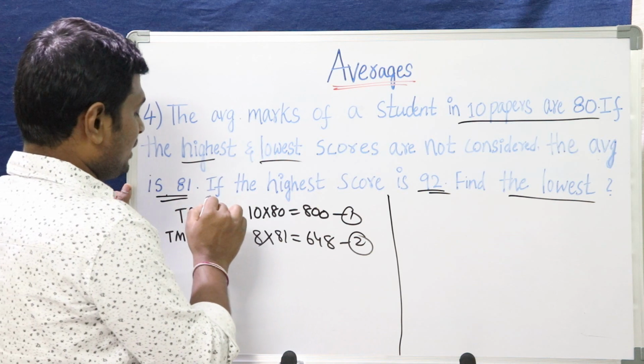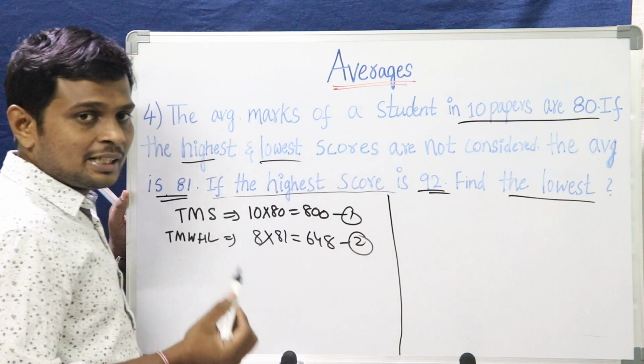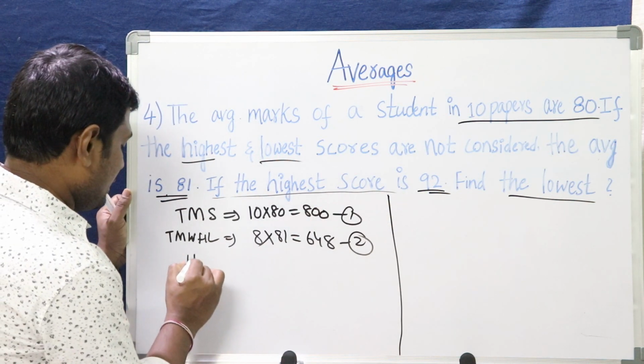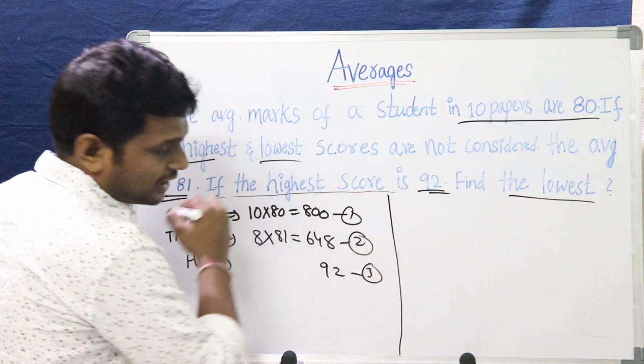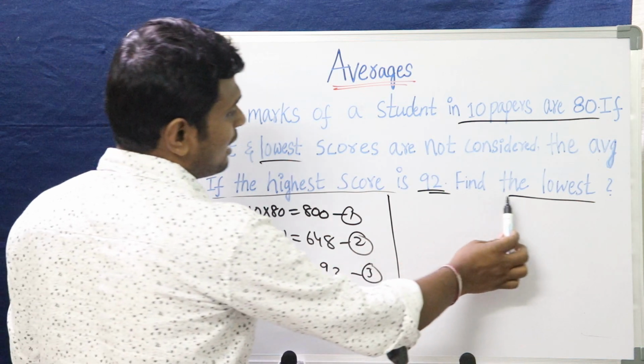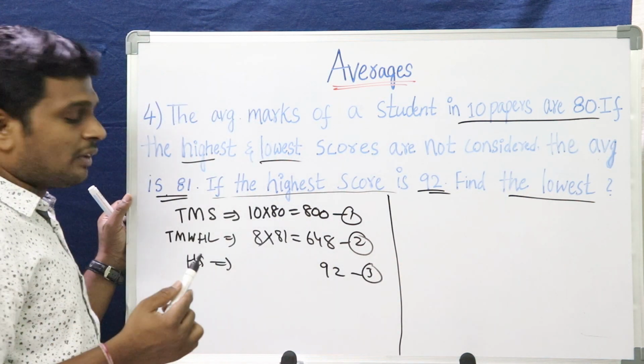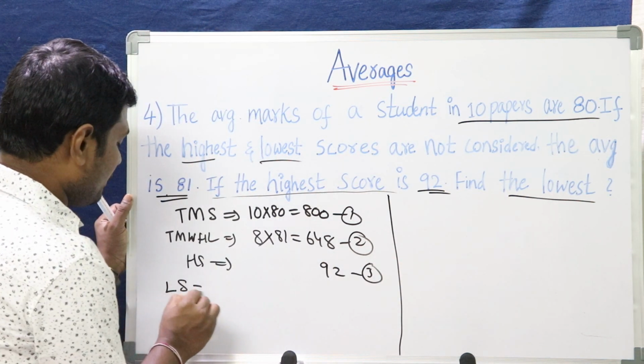Then what we were given with, the highest score is 92. That means highest score is 92, and this is the third statement. What we were asked to solve? We were asked to solve the lowest. How we can find out the lowest score?